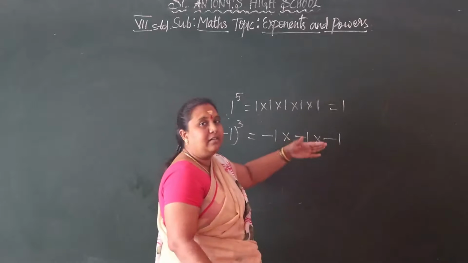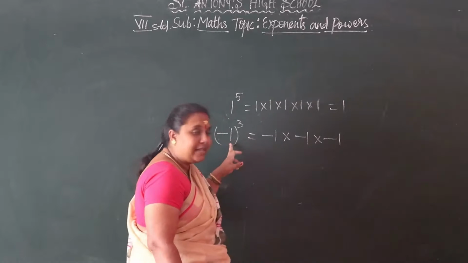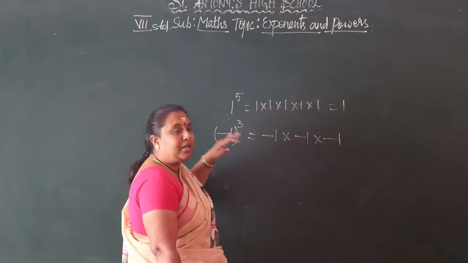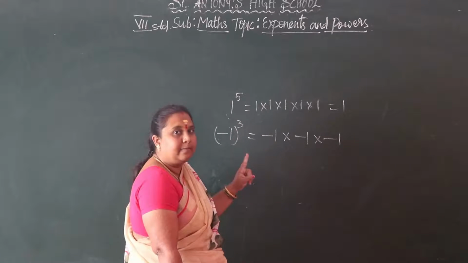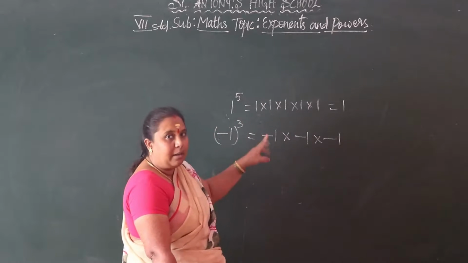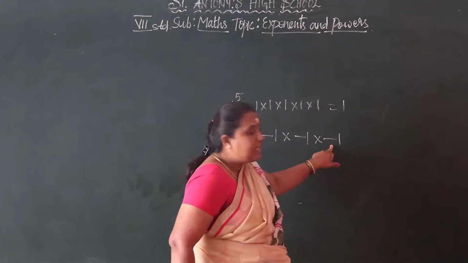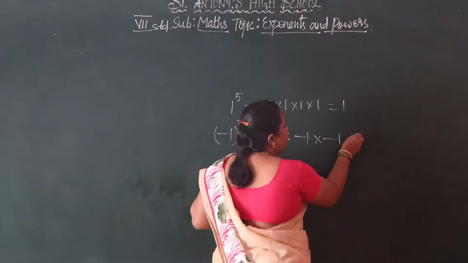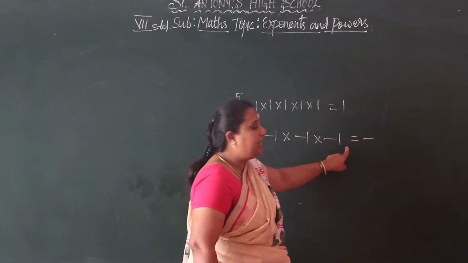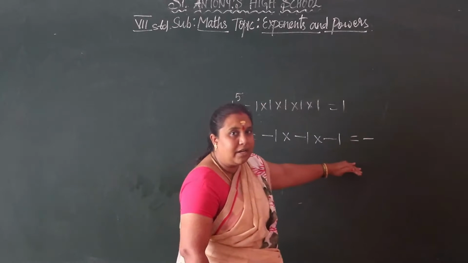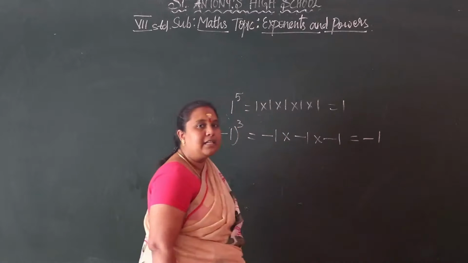If it is another number, 3, 4, 5, any number, first write it in exponent form, like this. First thing, you have to multiply the sign, then move on to the number. See, minus into minus, plus; plus into minus, minus. So the answer is minus. Then 1 into 1, 1 into 1. Any number of times we multiply 1, we get the answer 1 itself. So the answer is minus 1.